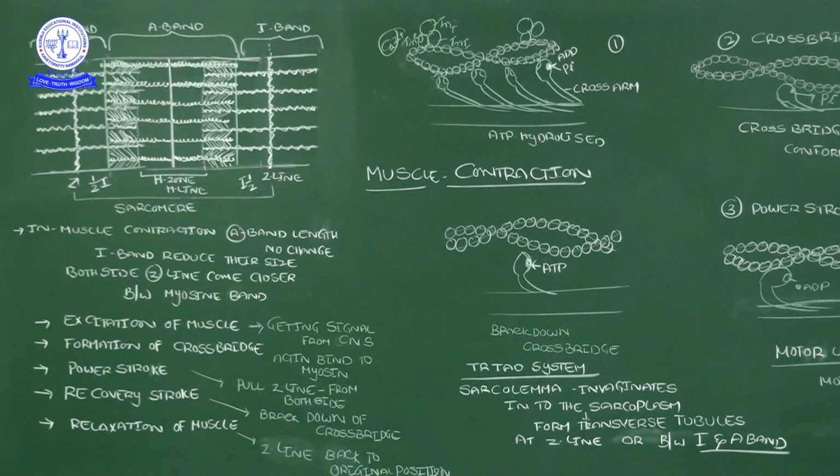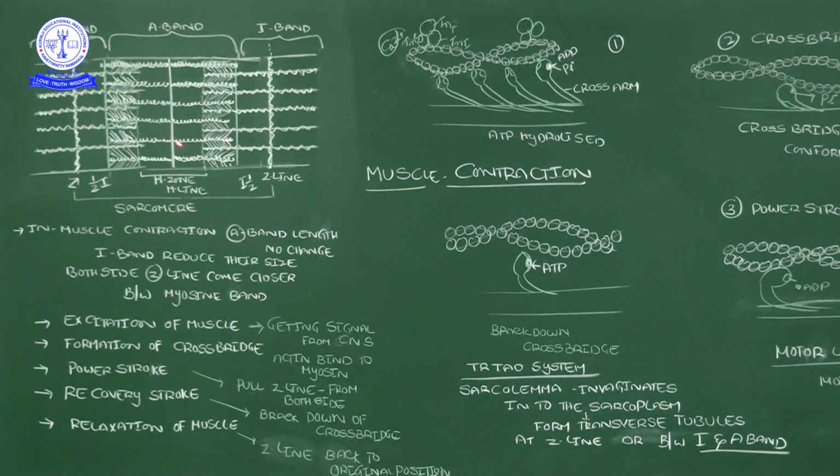So when the I band goes inside, the actin filaments move towards the M line. Correct? When the actin filaments go inwards towards the M line, automatically the H zone will disappear. So three statements we should remember. During muscle contraction, the A band length does not change, and the I band is reduced because, from both sides, the actin filaments move closer between the myosin filaments. So from this side the Z line will come, and from this side the Z line will come.